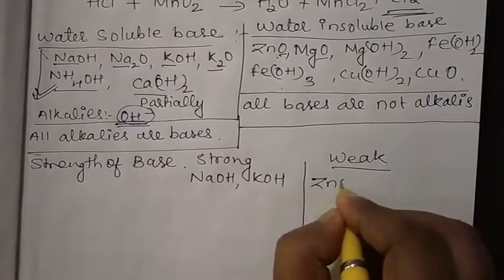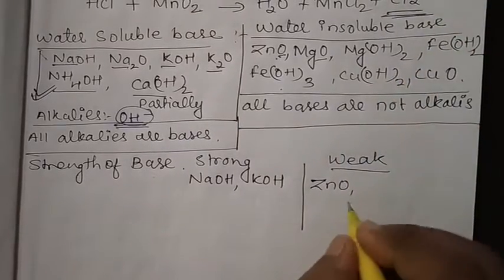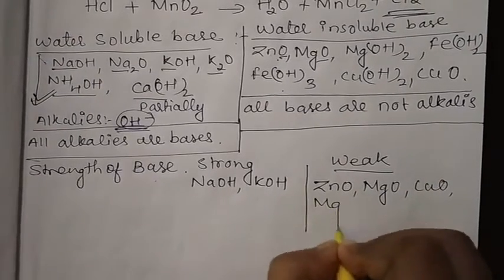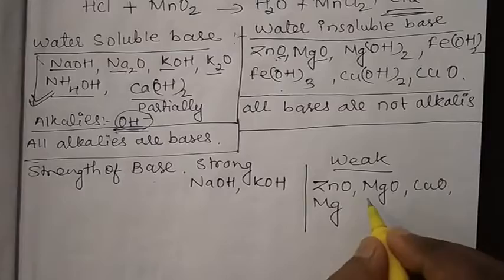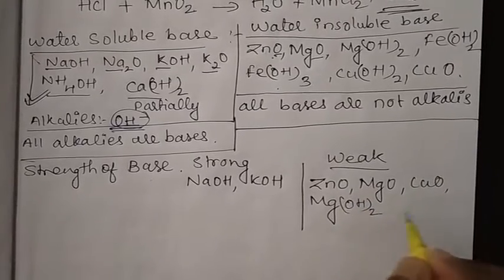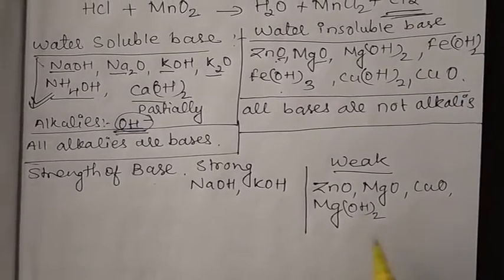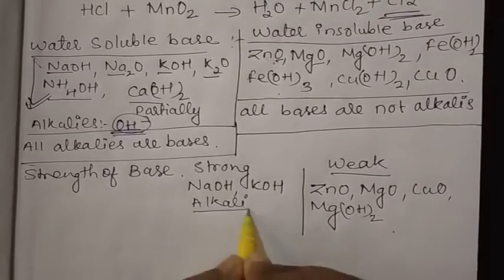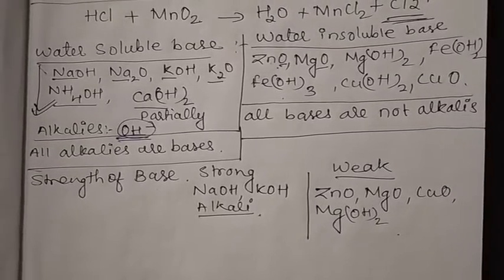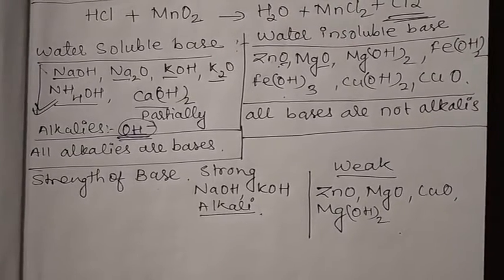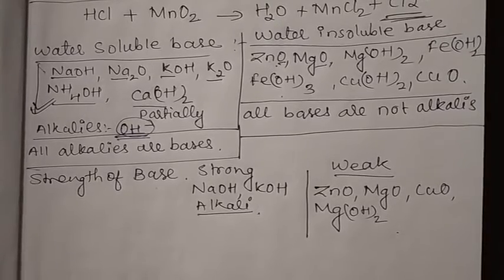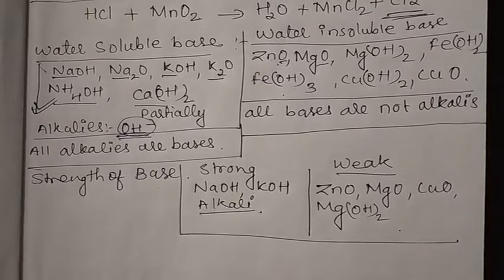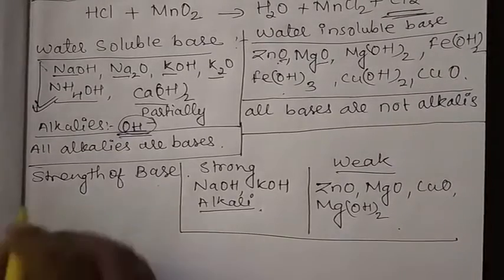Weak bases are the oxides that we have studied here, that is magnesium oxide, calcium oxide, MgO. Here we can see that they are not releasing too many OH ions, so they are weak in nature. And all the alkalis are oxides and hydroxides of sodium and potassium, and ammonium hydroxide and partially calcium hydroxide. These are all strong and weak bases.